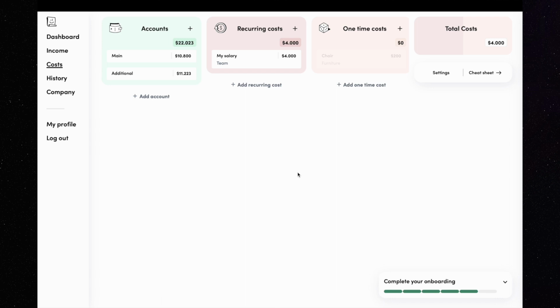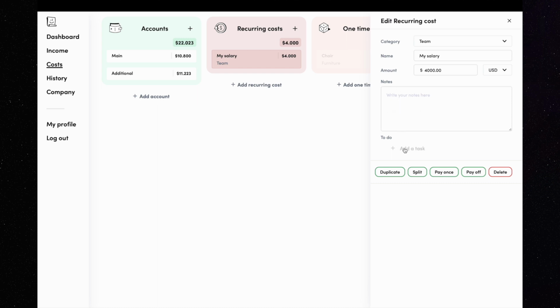As with the income records, you can add notes and tasks to any cost record as well. Let's do that. I need to pay myself on the first day of the month because I have some personal payments scheduled on that day, and it would be good to have money to cover that.